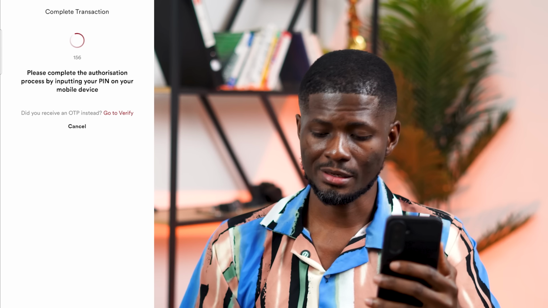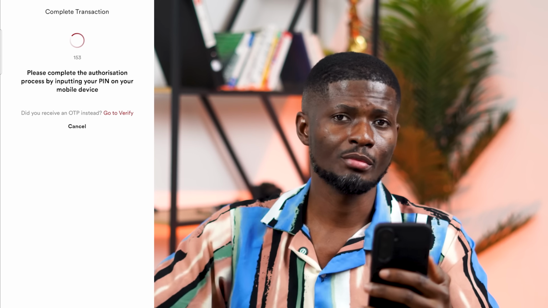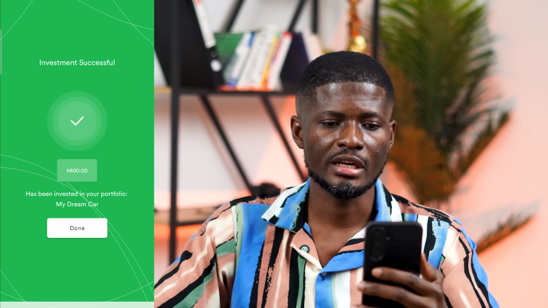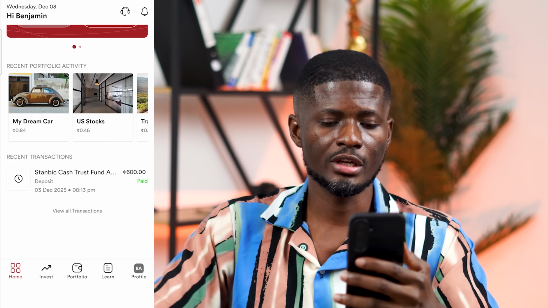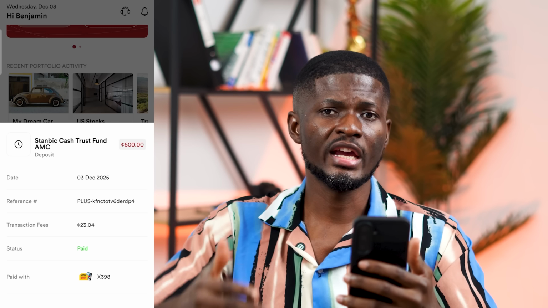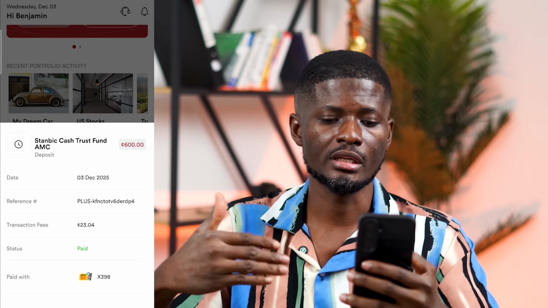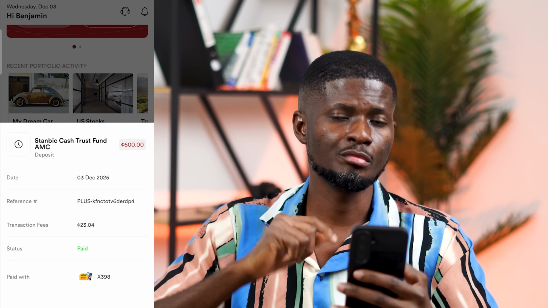So I am going to accept it. After accepting, automatically you can see it has been invested successfully. So I'll click on done. When I scroll down here, you will see the paid. Paid means that your money has been accepted but hasn't been invested.